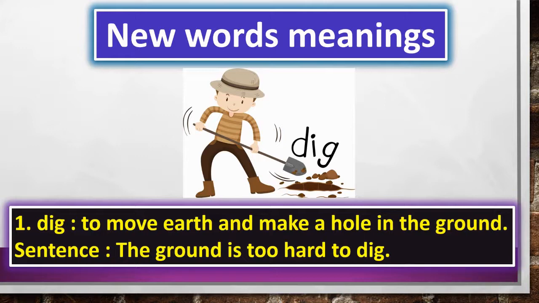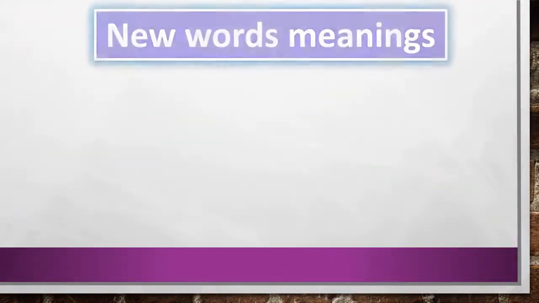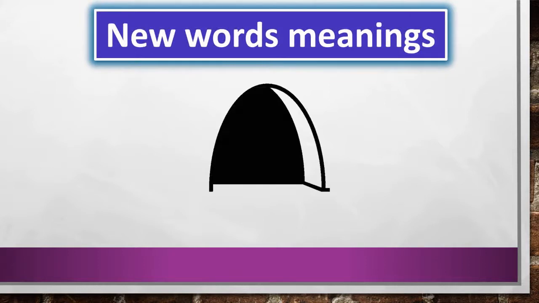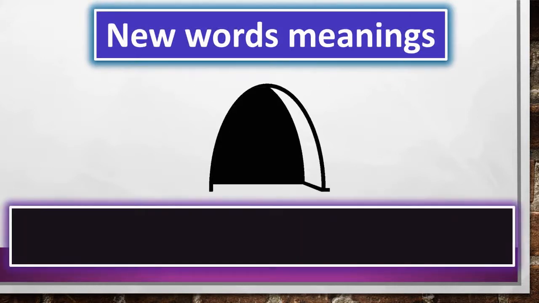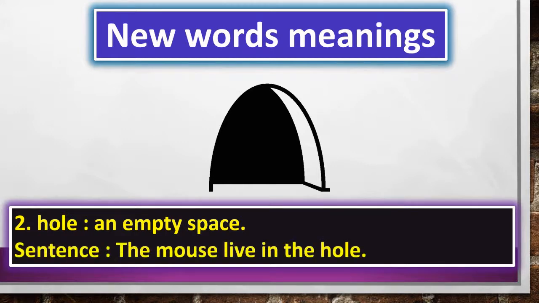Now, let's see the next word. The next word is, yes, H-O-L-E, hole. That is an empty space. So, the sentence is, the mouse lives in the hole. Children, you can see in the picture very clearly.